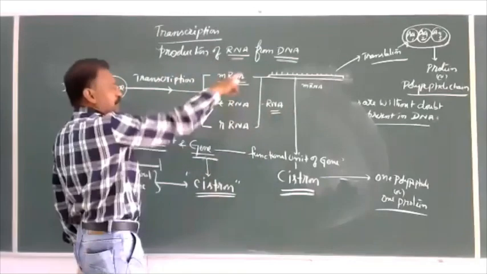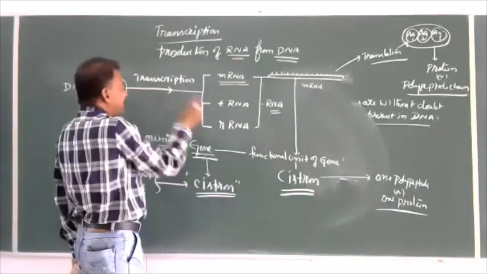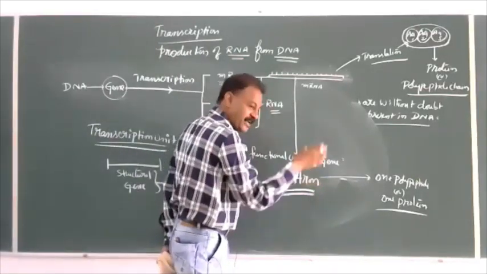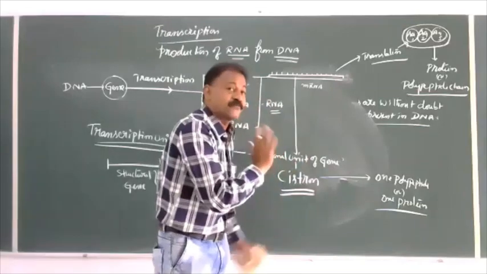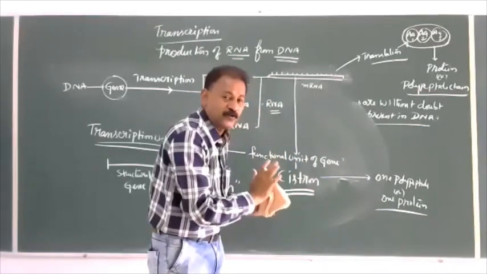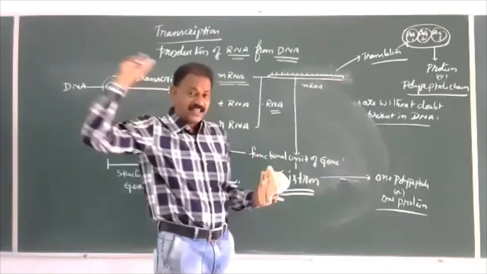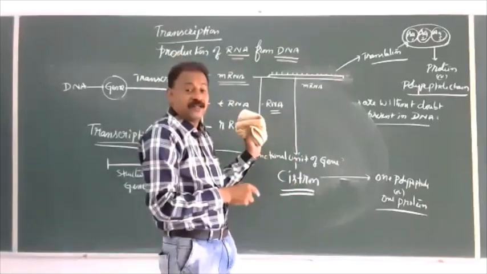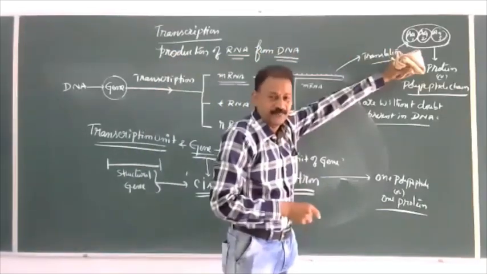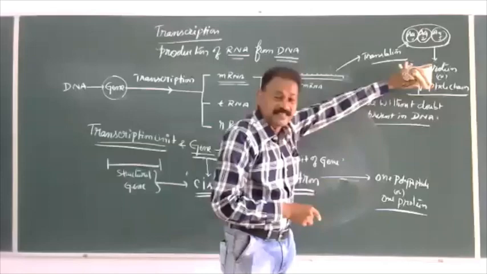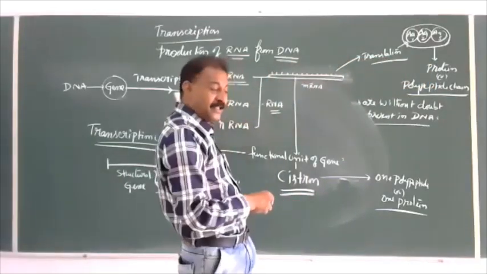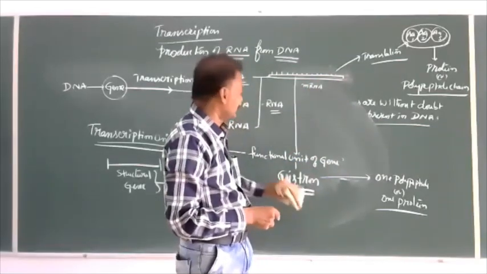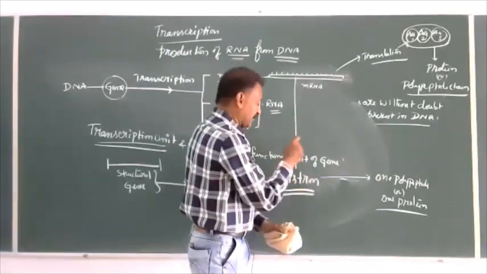All the genes are not producing cistrons. So definitely cistron is a functional unit of gene. So what is cistron? The part of the DNA which is called gene, which undergoes transcription and produces a structure in the form of a protein, when it is found in the DNA, it is called cistron. Messenger RNA cistron. So cistron is the unit of gene.